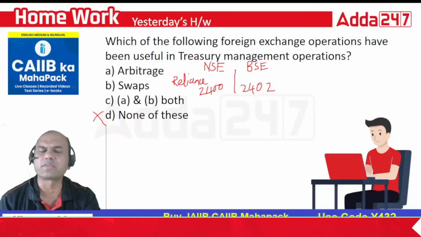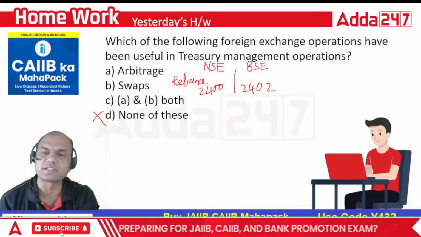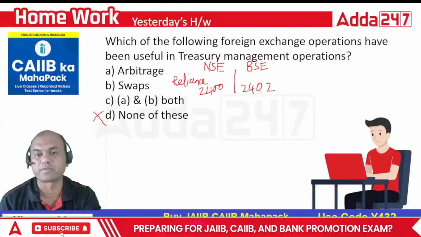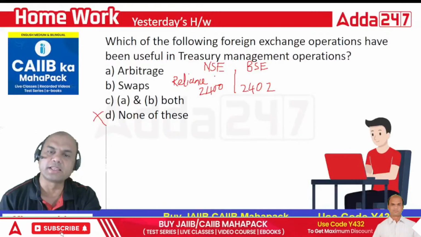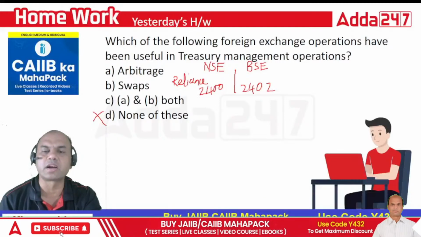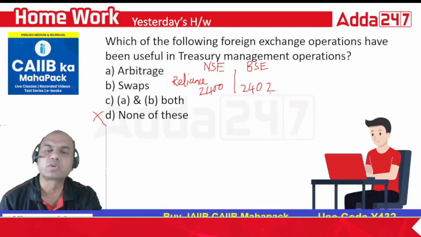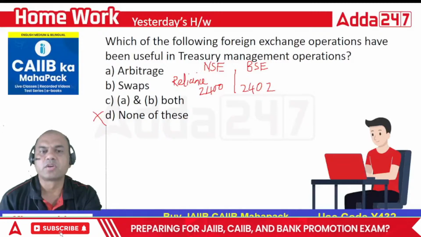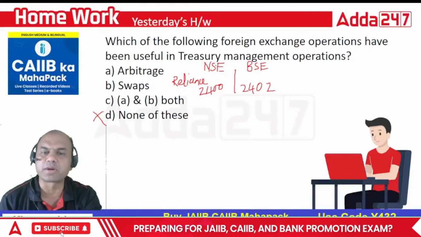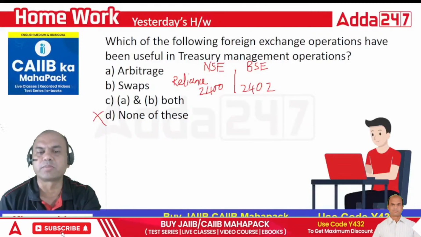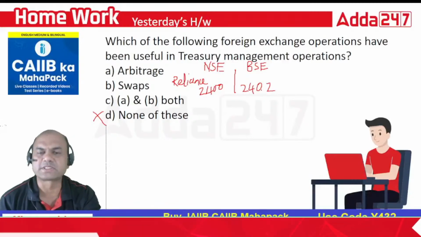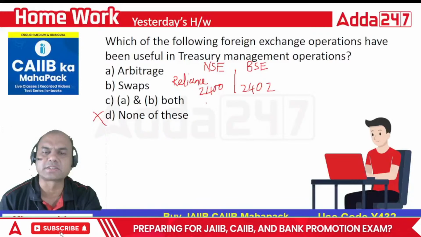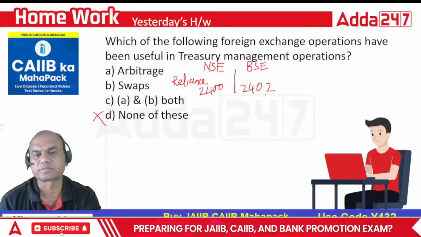Just for 5 to 6 seconds this difference happens. So if I do the arbitrage, I'll press one buy button over here and the sell button over here, both for the same quantity, 100 shares over here and 100 shares over here.